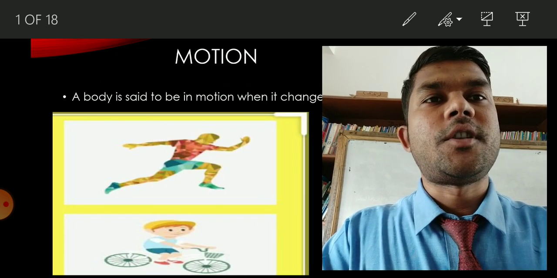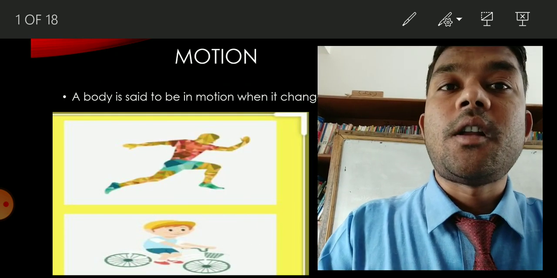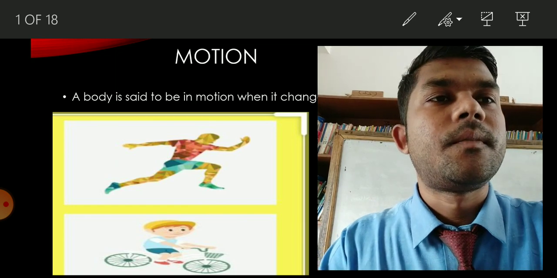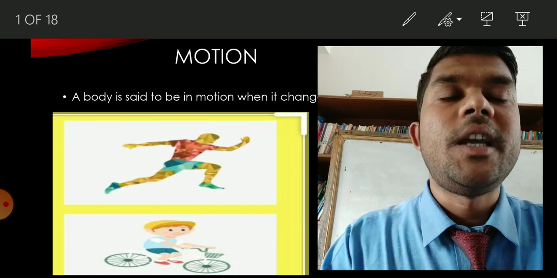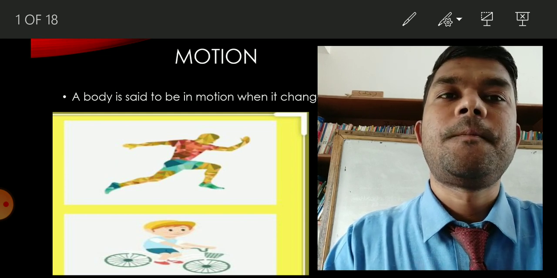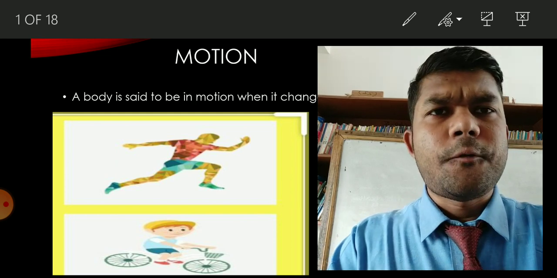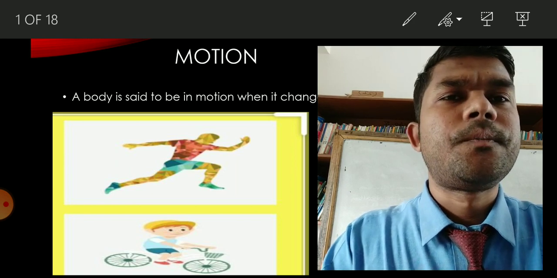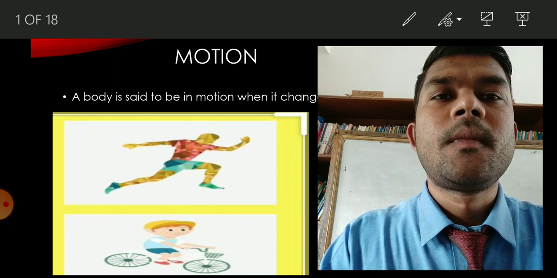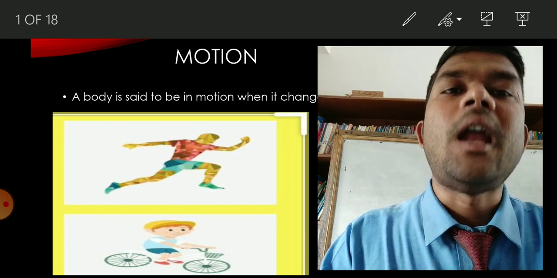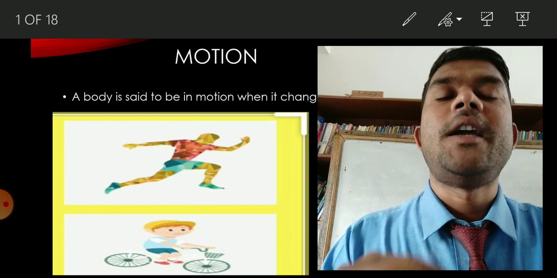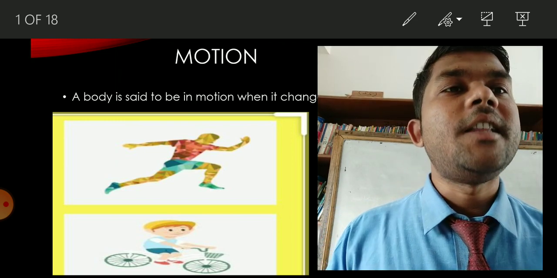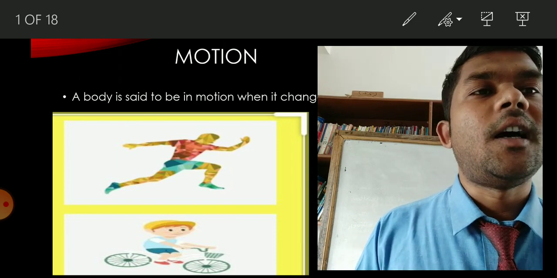Starting with motion. What is motion? A body is said to be in motion when it changes its position. If the position is not changed, what happens? A body is not said to be in motion. For example, you can see in the figure a boy is running, and in the next figure a boy is riding a bicycle. So both are in motion.